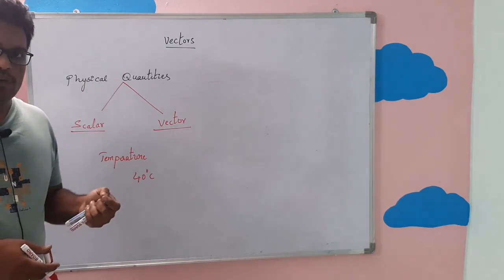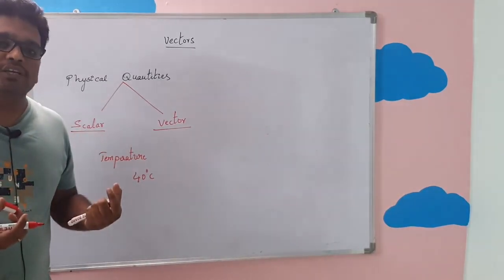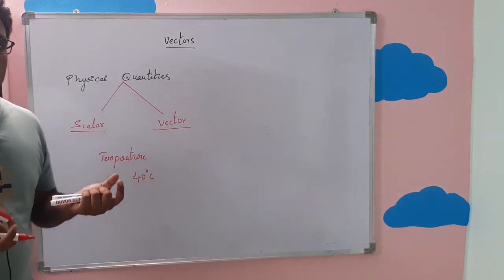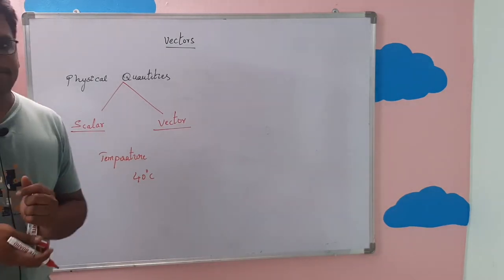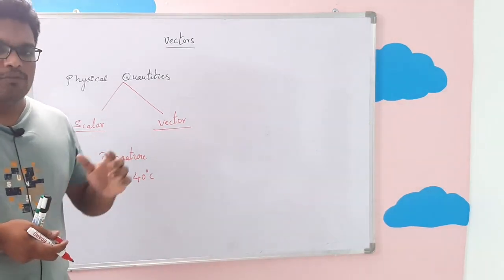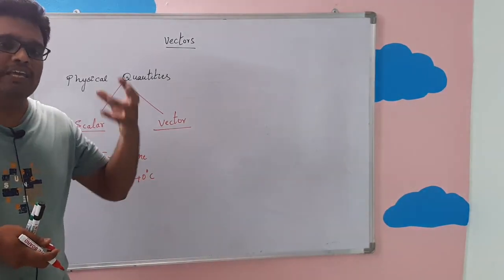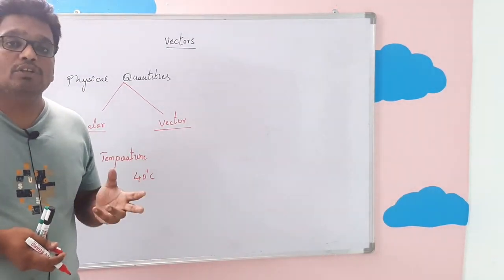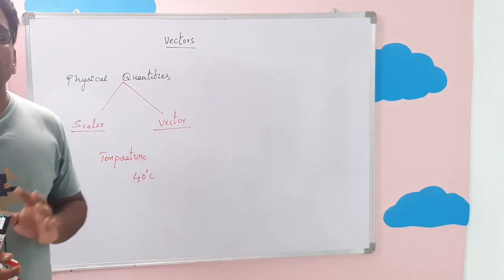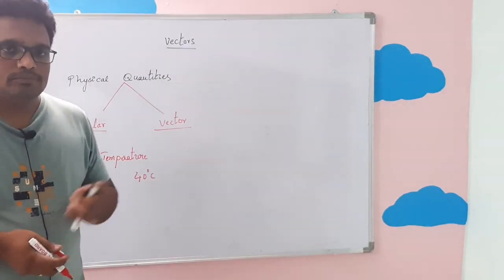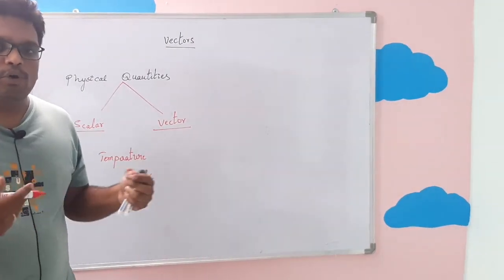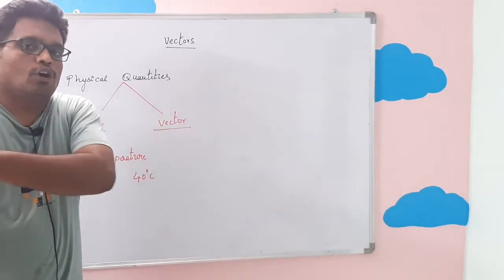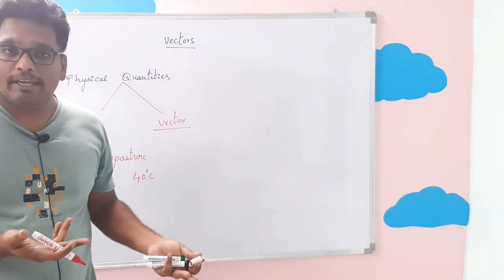If I ask you in which direction my body temperature is, can you tell me in which direction the temperature in my body is? If you ask like this, nobody can say. Why? Because with the help of an instrument called a thermometer, we can measure the value of the body temperature. But if anybody asks in which direction your body temperature is, it is impossible to say. For example, can you tell like this, my body temperature is from top to bottom, or from bottom to top, from left to right, or from right to left? Can you tell like this?